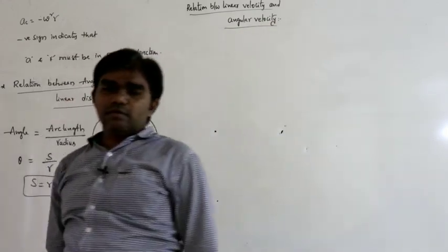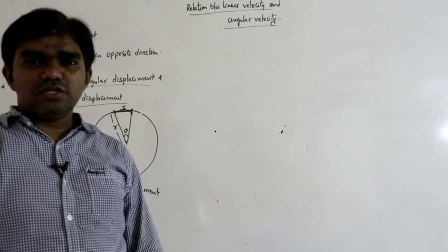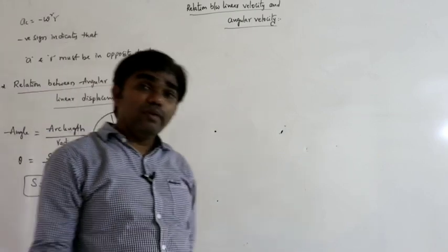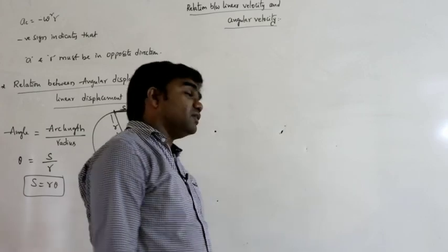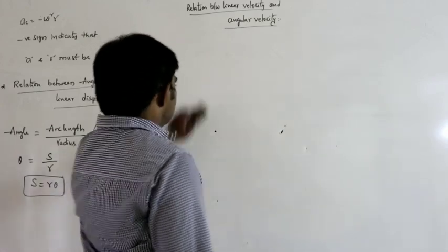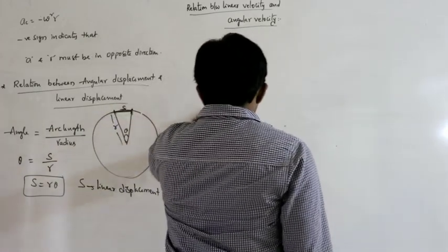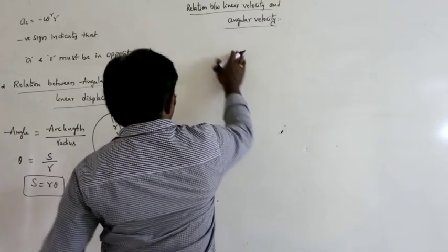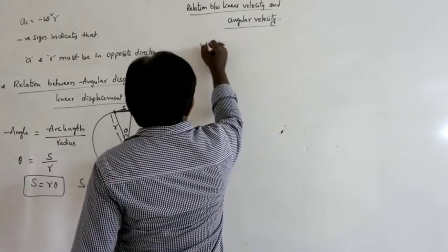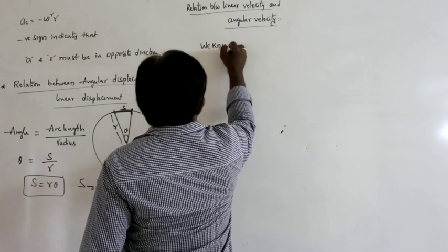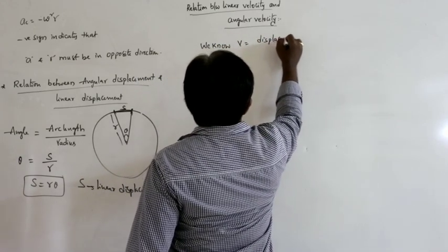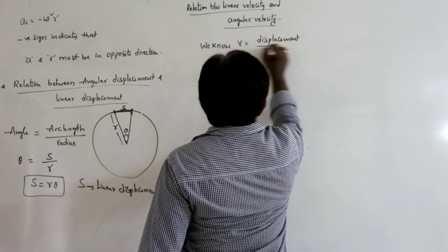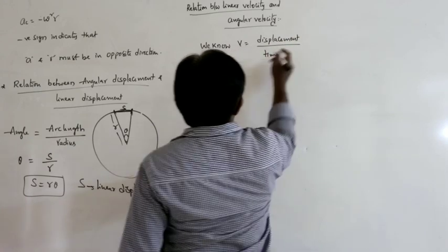Linear velocity is nothing but V, generally velocity. Angular velocity means omega. What is the relation here? But we know velocity can be written as displacement by time generally.